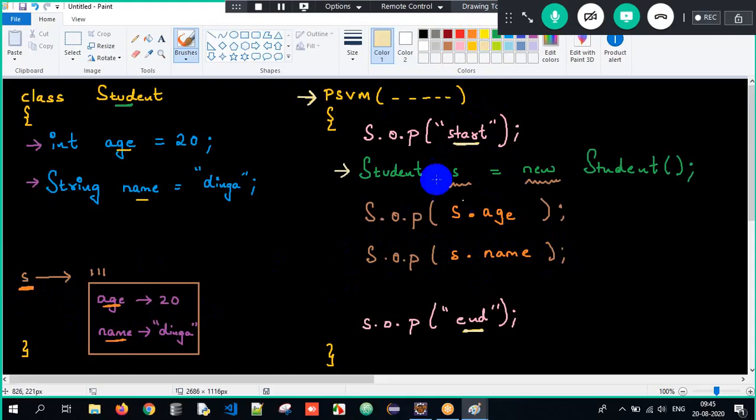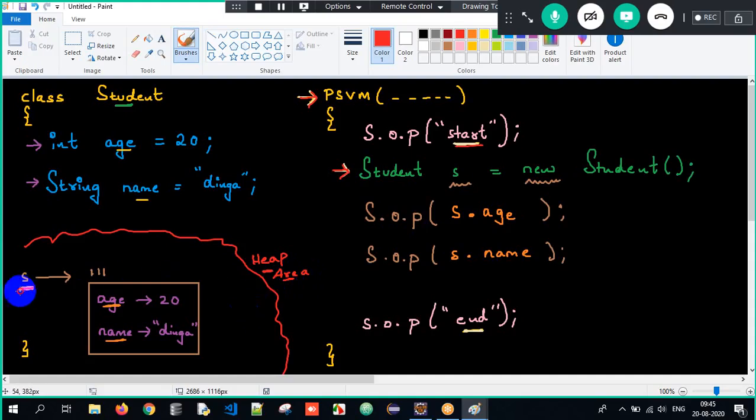So what will be the output when I execute my Java program now? The execution will start from the main method. Start will get executed. Then the object got created, meaning the memory would get allocated. This object has got created inside a memory location. What is this memory location called? Heap area. Heap area is a memory location wherein the objects will get created. I created an object called S, and then when I write SOP S dot age, 20 will get printed. SOP S dot name, Dinga will get printed. And then the end here.